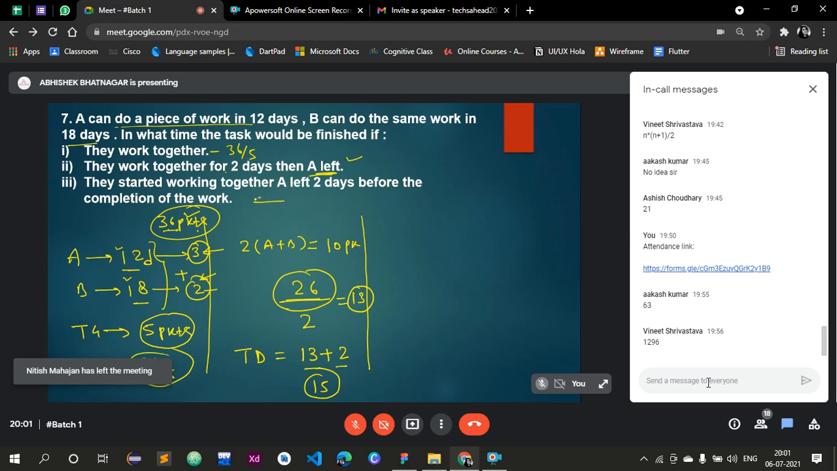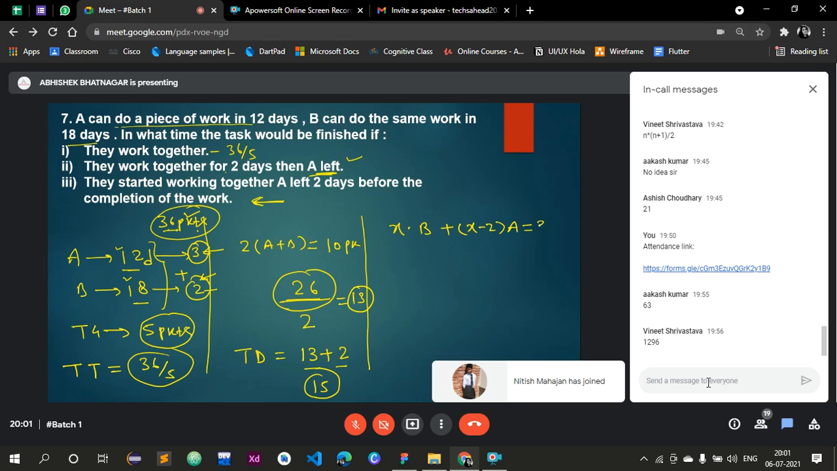Now question number 3. In question number 3, we assume a variable. I will also tell you a short trick. They started working together. A left 2 days before the completion of the work. Now we don't know what the time limit for the completion of the work is, right? I don't know this. So let's assume that A left 2 days before the completion of the work, meaning B worked till the last. So let's assume the total number of days is X. B will work for X days and A will work for X minus 2 days, because he left 2 days before. And the total task is 36 packets from this calculation, right?